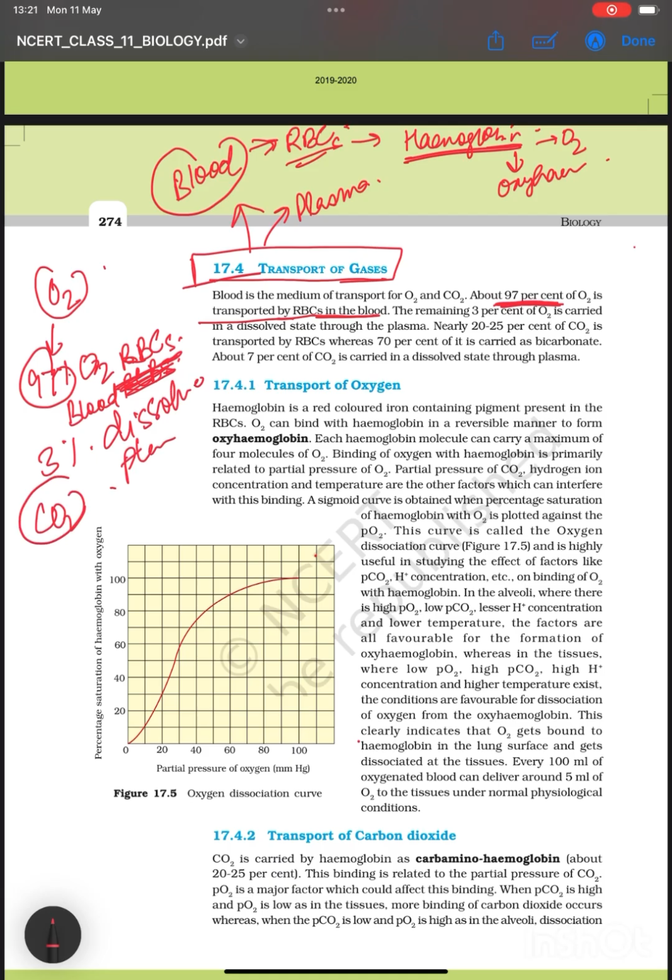Now CO2, since we know that the diffusion rate and solubility of CO2 is much higher than that of oxygen, most of the CO2 would be transported as dissolved, right? So nearly 20 to 25% of CO2 is transported by RBCs, where 70% is carried as bicarbonate. What is bicarbonate? HCO3 minus, this is bicarbonate. Or 7% would be dissolved in plasma.